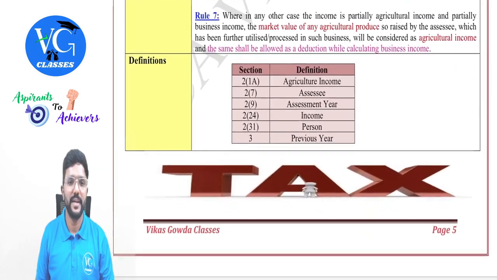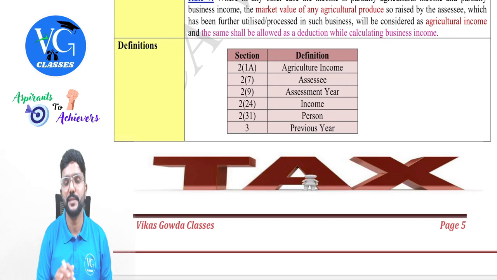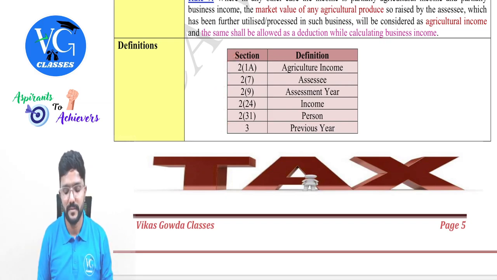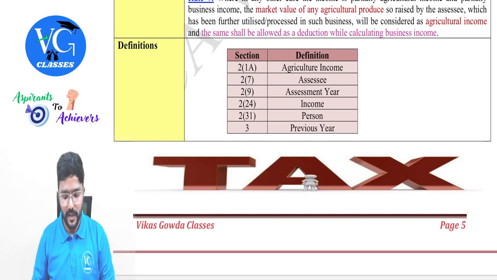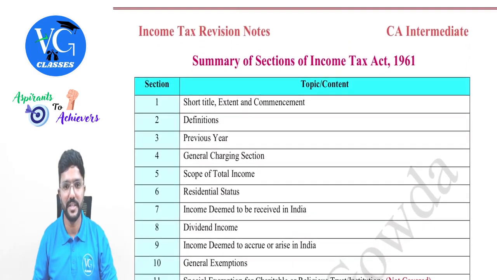Fine. Then coming to the definitions, I've just given the list of definitions which we have covered in this chapter, guys. Important, please be careful, don't ignore it. So section 2 defines various terms, whereas the previous year definition is given in section 3, guys. Got it? Yes. Now come to the first page where I have given the list of sections. As of now, we have covered how many sections, guys?